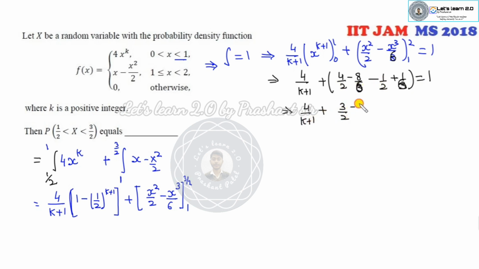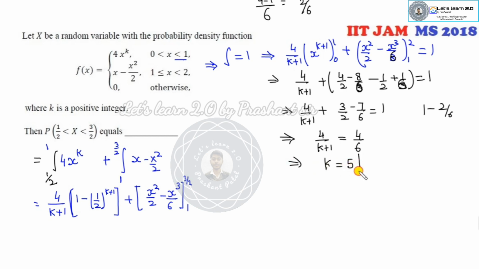So what is that? 4 over k plus 1. So 4 over 2 minus 1 over 2 is a 3 over 2, minus 7 over 6, is equal to 1. So what is that? 4 over k plus 1. 6 is the LCM. So it will be 9 minus 7 is 2 over 6. So 2 over 6 and 1 minus. So it's a 4 over 6. Fine. So what is the value of k? k is my 5.